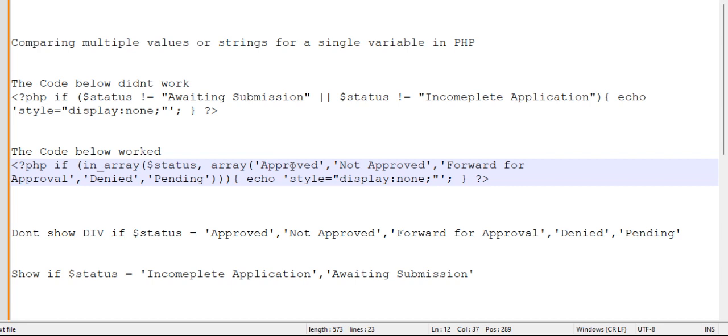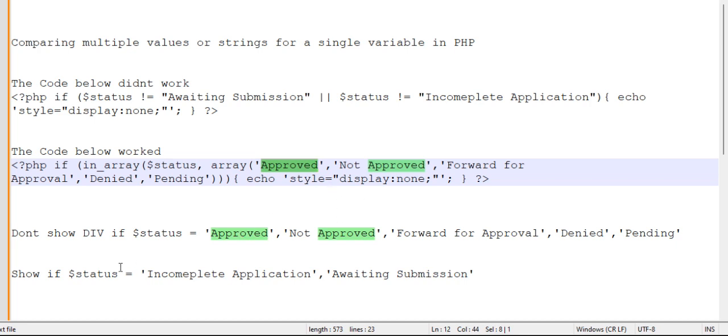So if you want your div to show if the status is equal to approved, then don't add approved here. If you want your div to show, add all the contrary negative conditions in your array. Then omit the ones that the divs should see and then approve them. Okay?